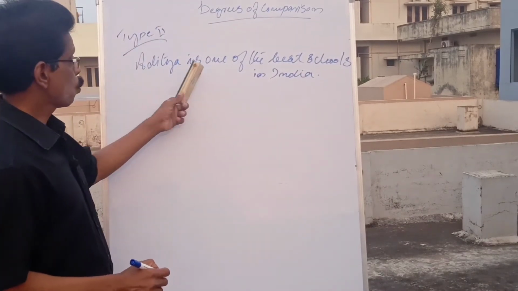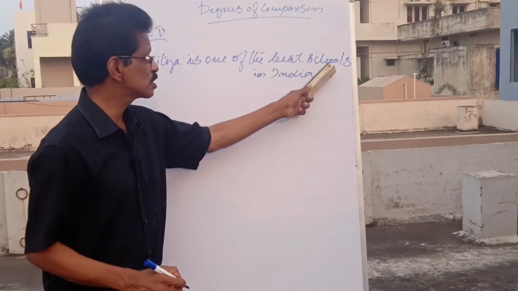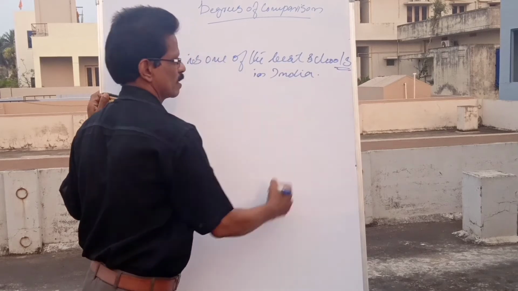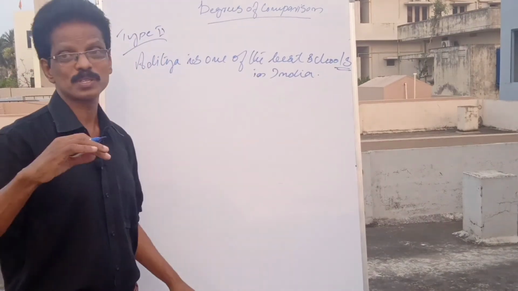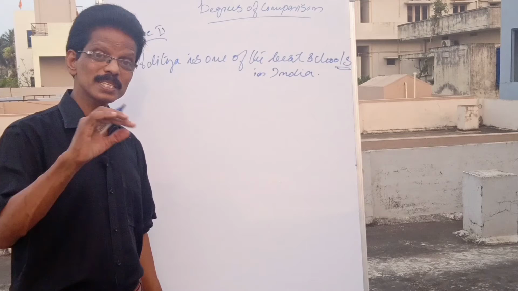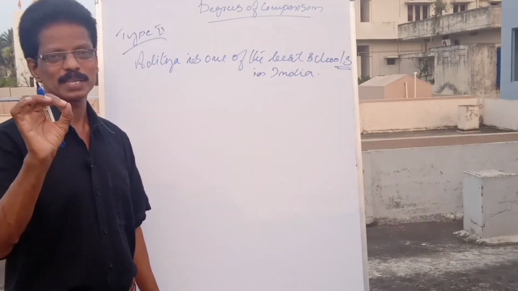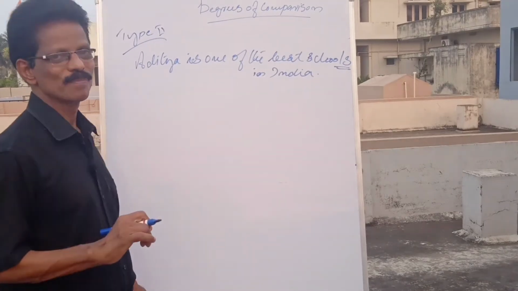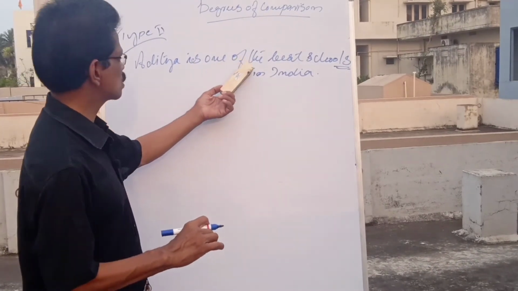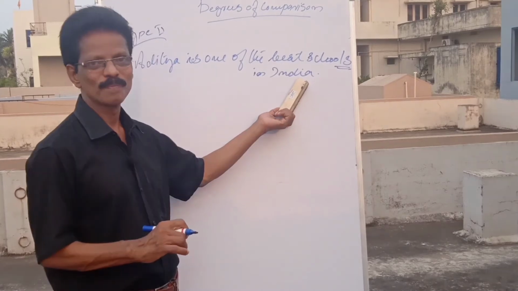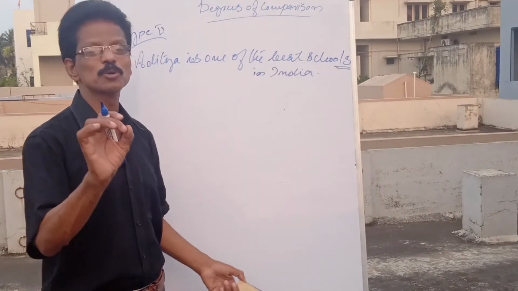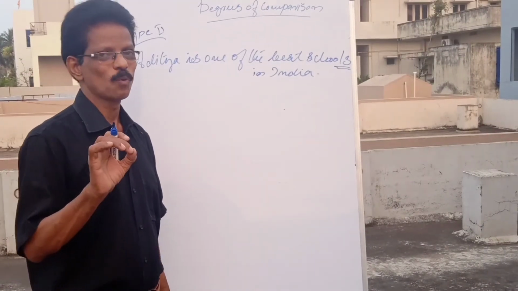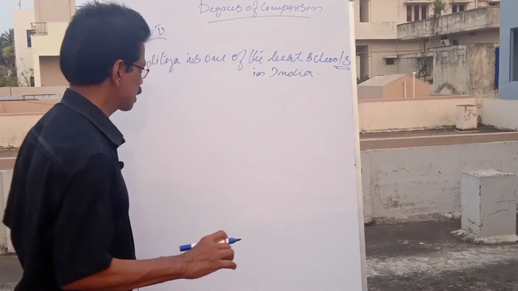Aditya is one of the best schools in India. It should be plural: school, not schools. See, top level schools, very few are there. Among them, it is one among many, not a single one; the meaning is plural. So, one of the plus superlative, but the meaning should be the same. One among many. It is not alone. So, how will we write the positive and comparative degree?